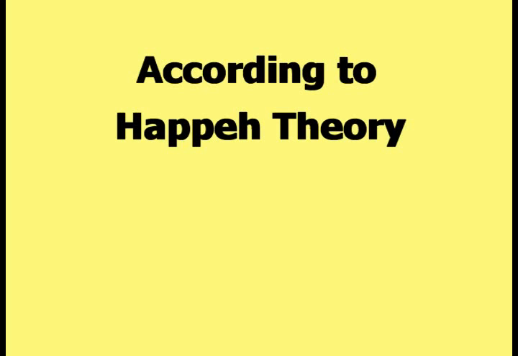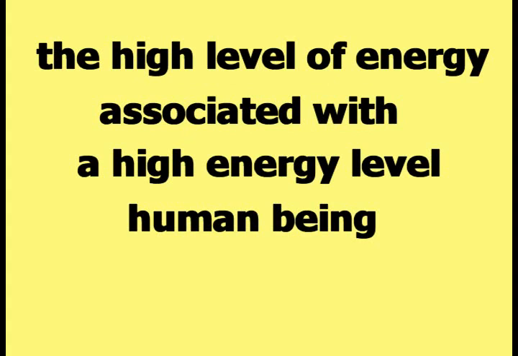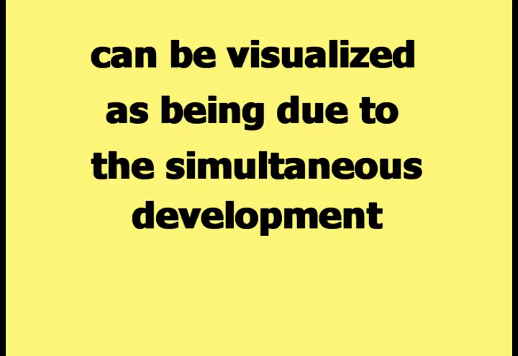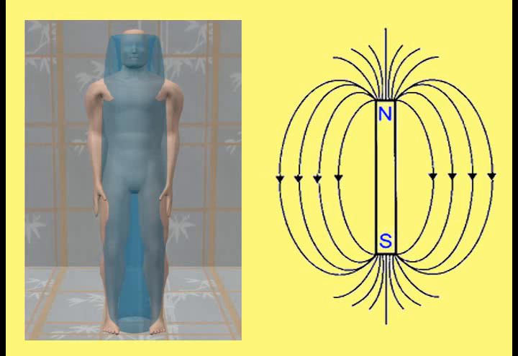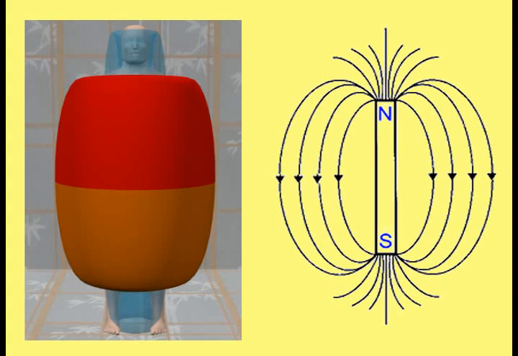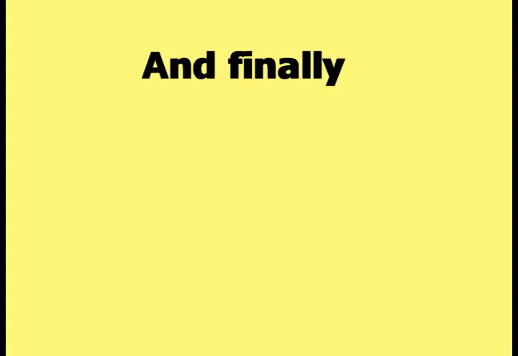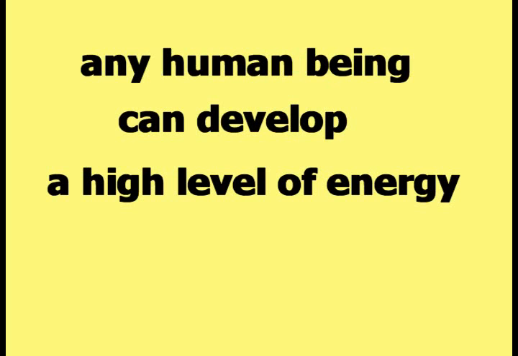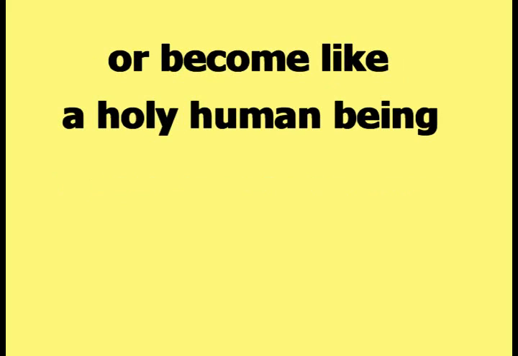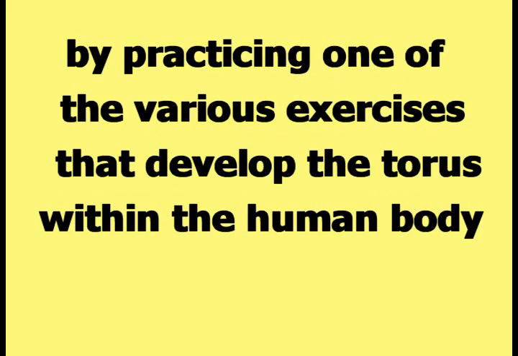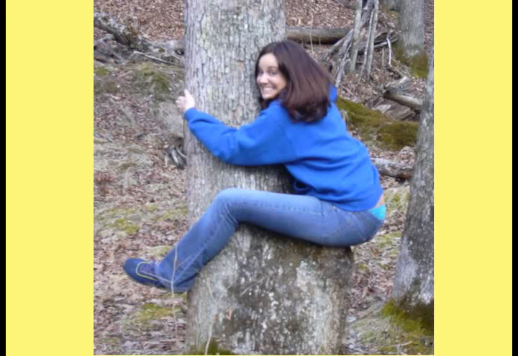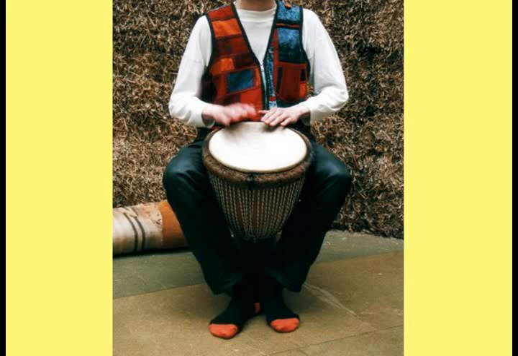According to Happy Theory, the high level of energy associated with a high energy level human being can be visualized as being due to the simultaneous development of a bar magnet-like toroidal energy field around the body as the physical torus within the body solidifies and strengthens. And finally, any human being can develop a high level of energy or become like a holy human being by practicing one of the various exercises that develop the torus within the human body, like the hugging the tree exercise or playing a drum.